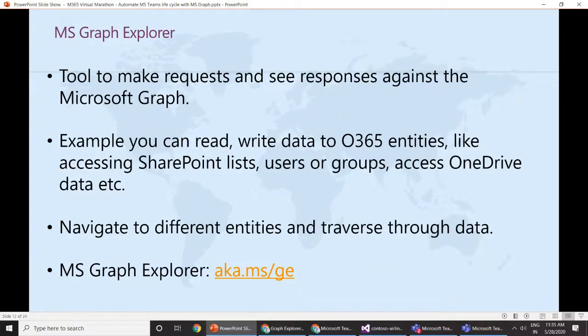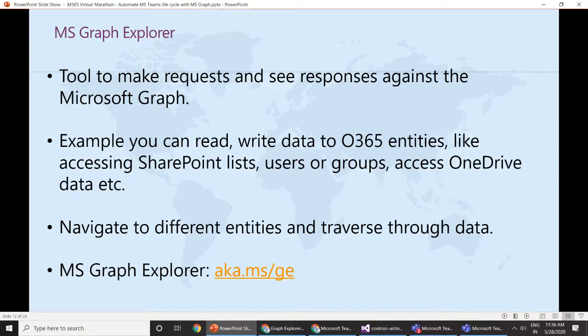So let's have a look at what the offerings of Microsoft Graph Explorer are. It is a tool to make requests and see the responses against Microsoft Graph so that you don't have to remember those endpoints, but can directly start using those REST APIs or unified REST APIs. For example, you can read and write data to Office 365 entities, including SharePoint lists, users and groups, OneDrive for Business, and much more data.